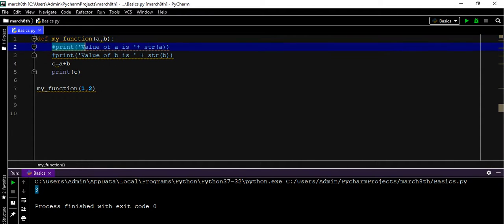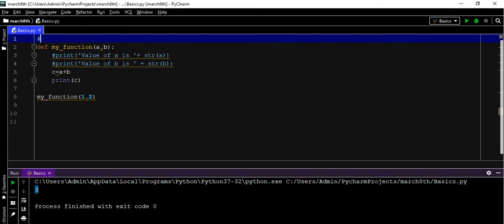And not only to comment program lines, even if we want to write something about this function, for example, this function will return the sum of two values, we can use a comment to describe what this function is going to do. This is another usage of the comment, and for commenting the hash is used.